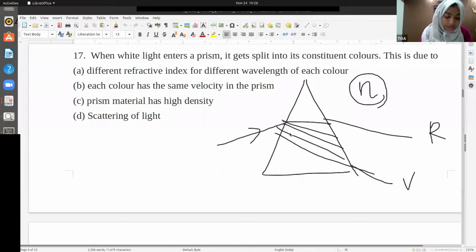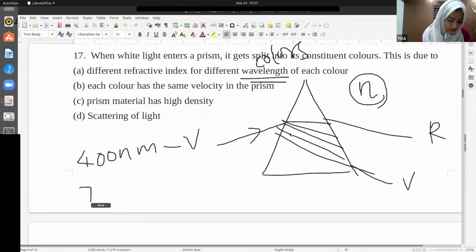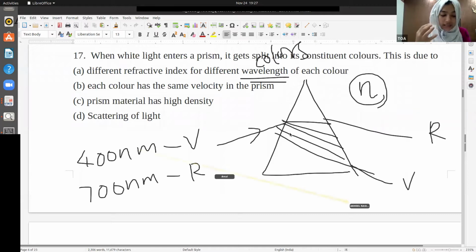Refractive index for different wavelengths. Wavelength means different colors. Red has one wavelength, while violet is around 400 nanometers, and red is around 700 nanometers. So the refractive index for different wavelengths will be different. Violet will have its own refractive index, N violet, and red will have another refractive index, N red. These are different values.